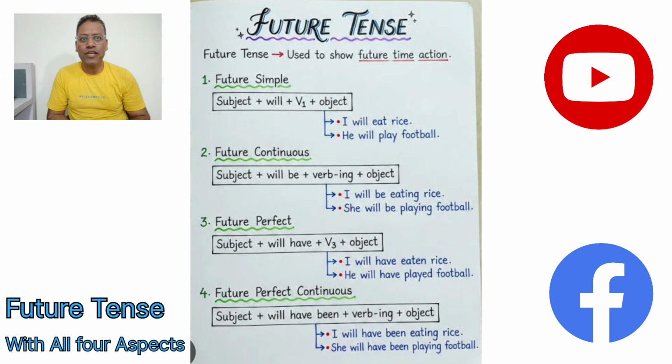So this is all for today in this session, and as you know, I'll give a little bit of a recap. We talked about the future simple tense, future continuous tense, future perfect tense, and future perfect continuous tense, along with the structural pattern and examples. Okay, hope that you have understood it. If you have any doubt, we can clarify it in the future sessions.